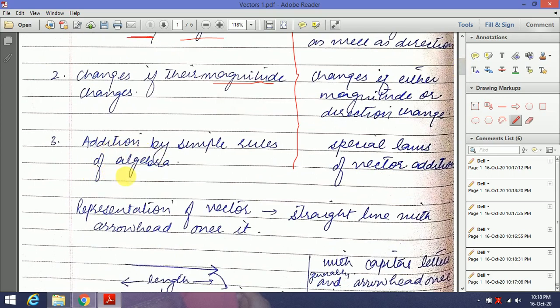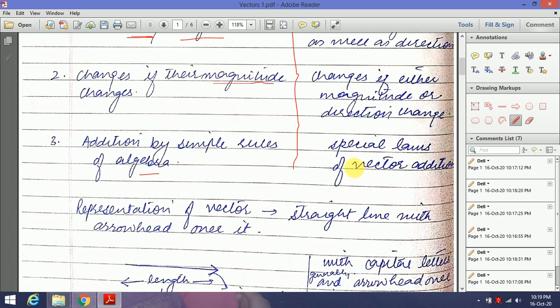Addition by simple rules of algebra. Suppose you want to add two distances, two lengths, two volumes, or any two scalar quantities, you have to simply use the simple rules of algebra. But in case of vectors, we cannot add them simply.